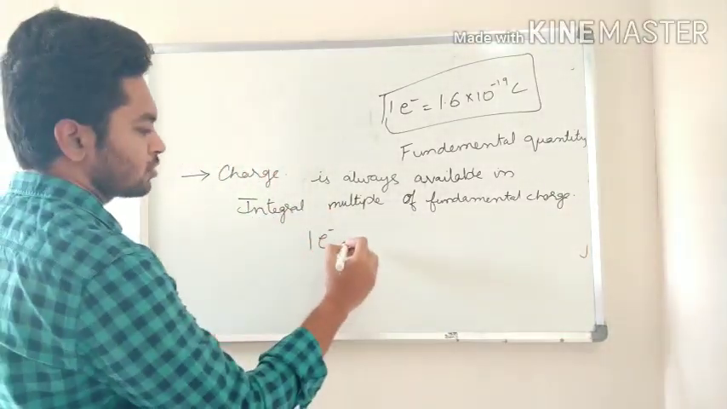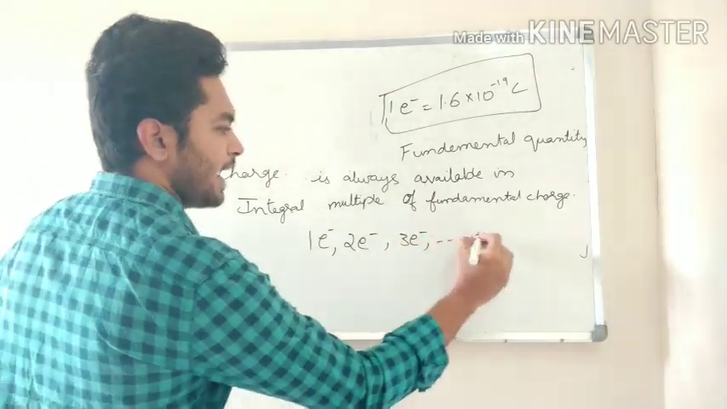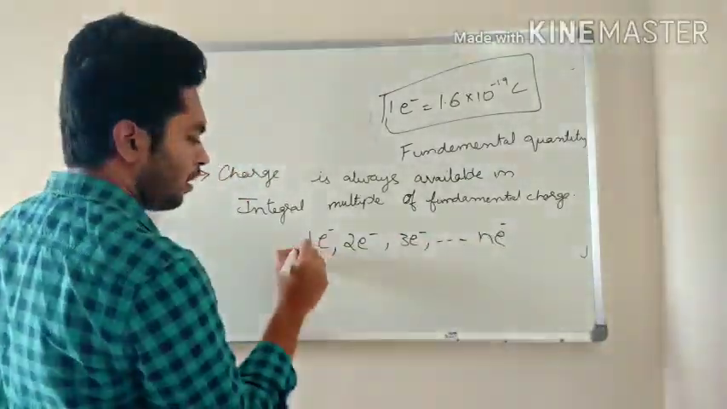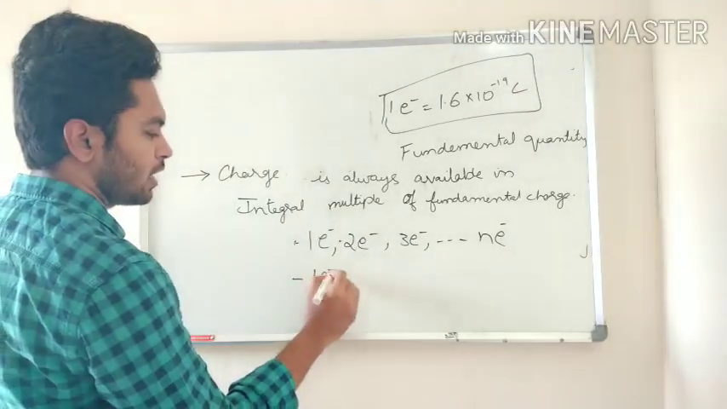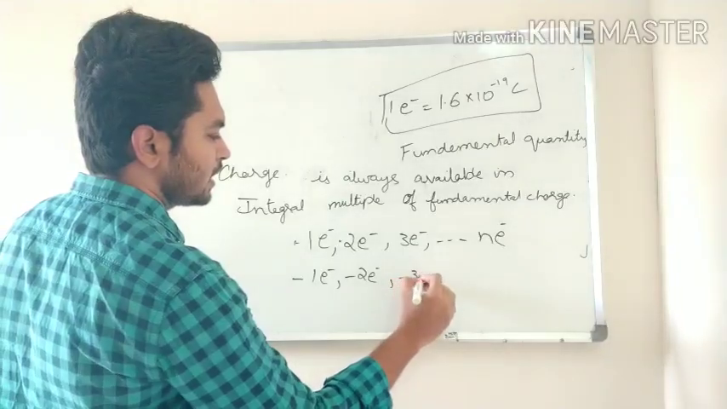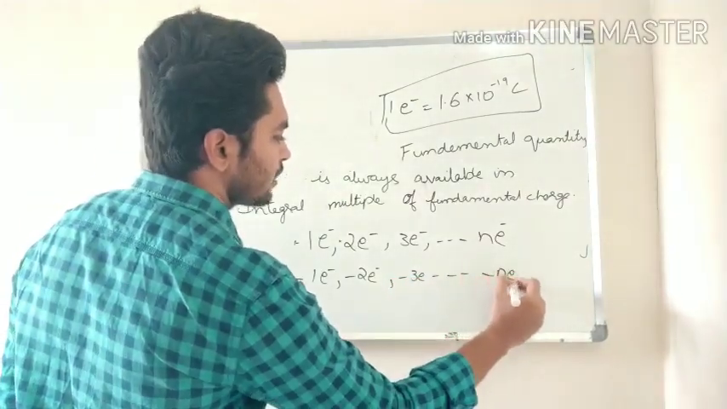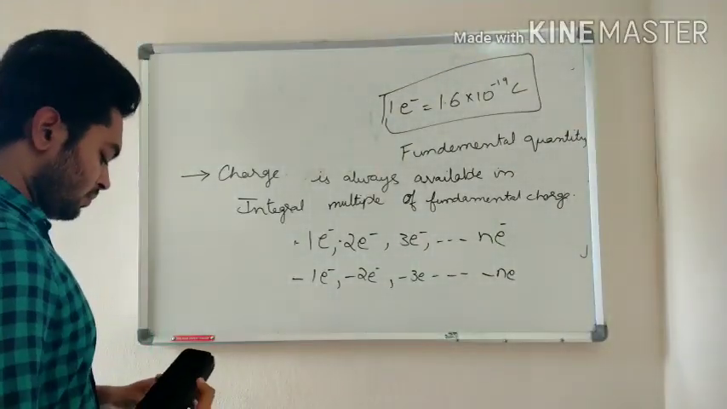That is 1 electron or 2 electron or 3 electron. Similarly, n electron. All these are positive. Similarly, negative is also available. Minus 1 electron, minus 2 electron or minus 3 electron, so on, minus n electron. Right? Note this down.